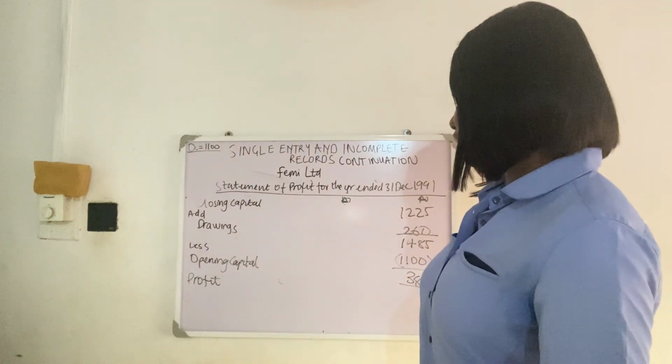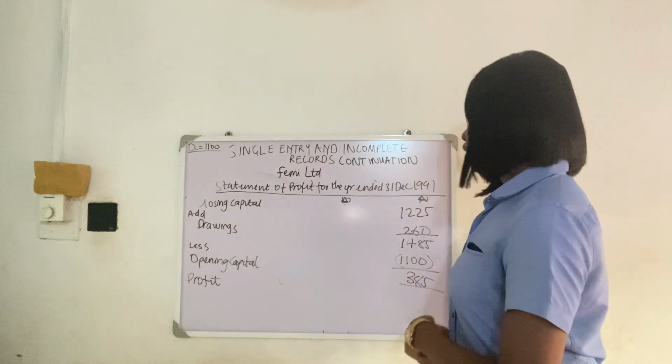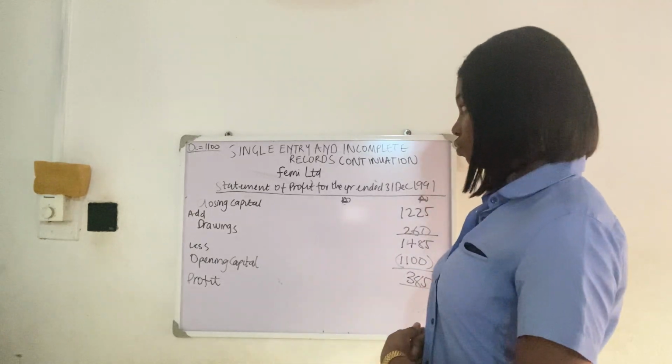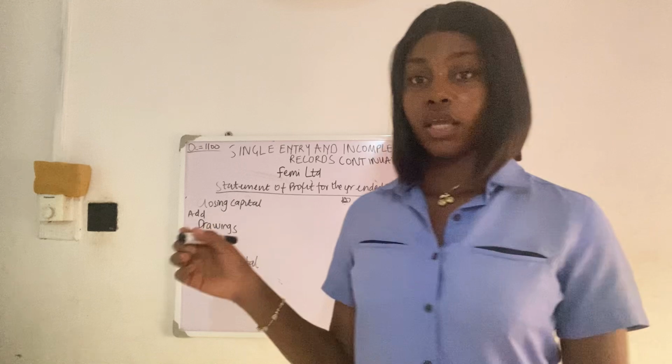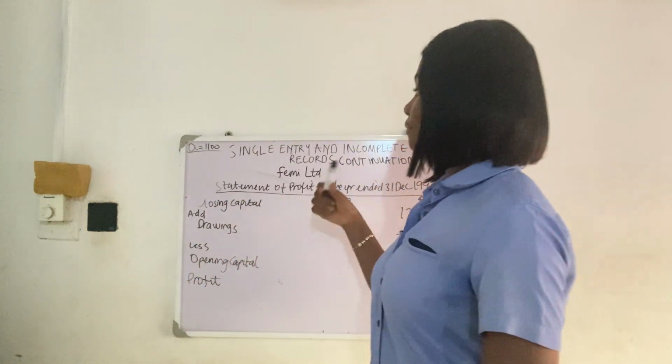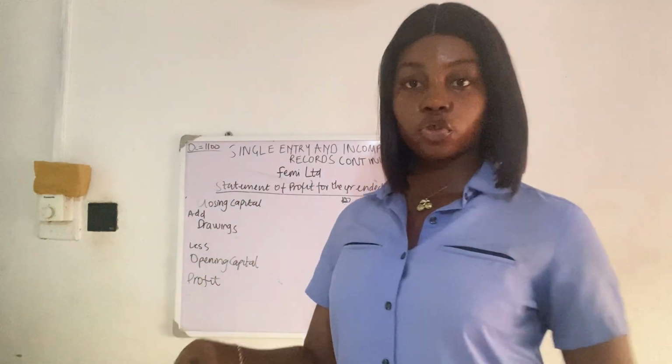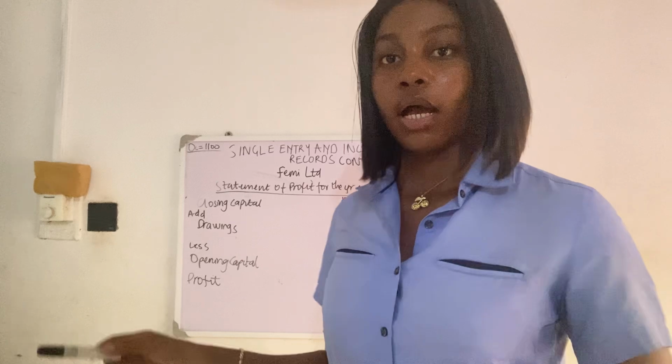So far so good. If there are still more questions or subtopics under single entry, I'm going to treat them in the next video.